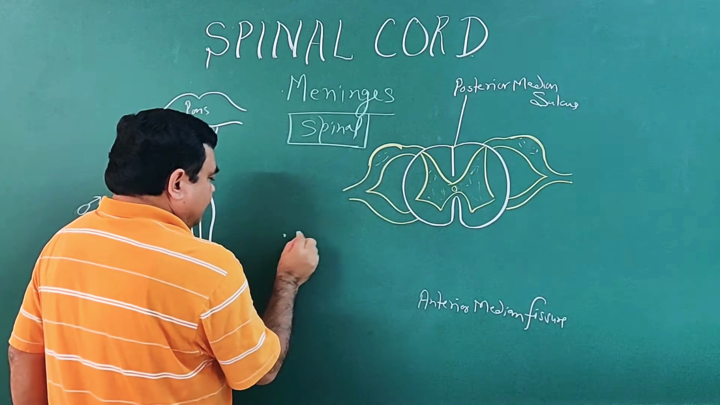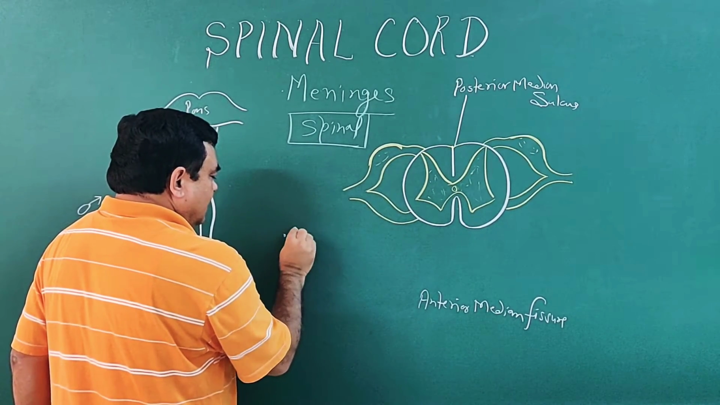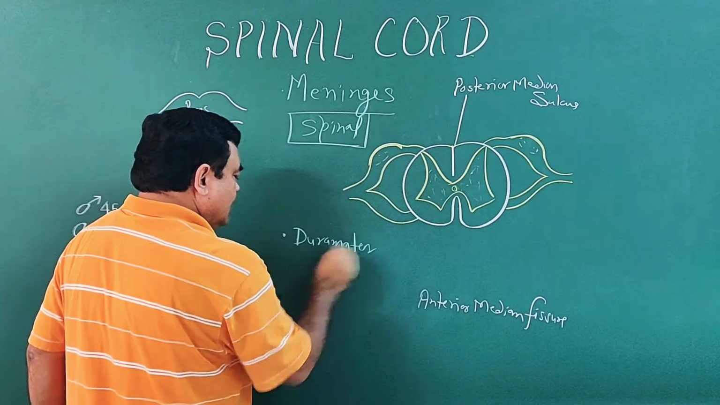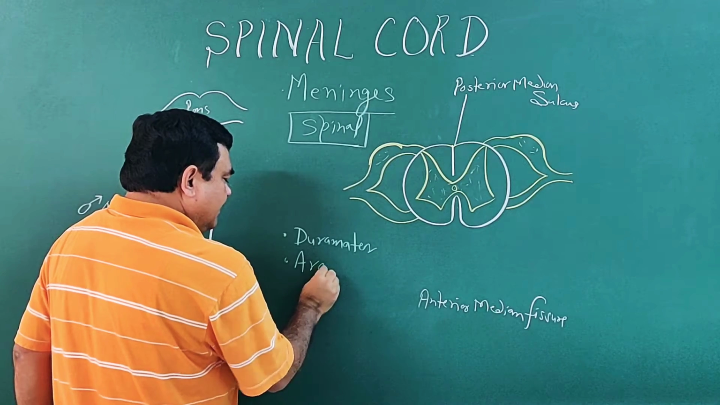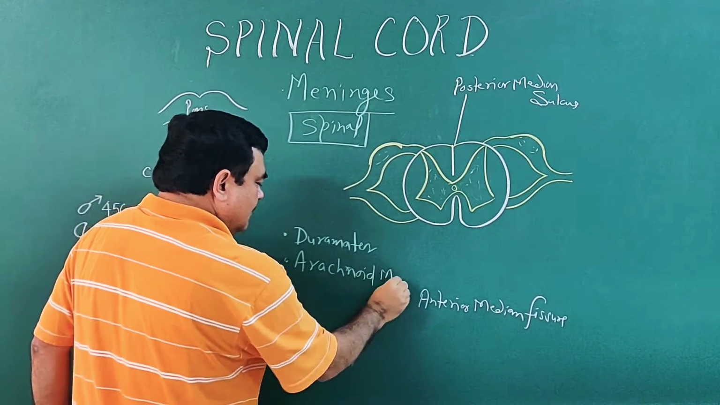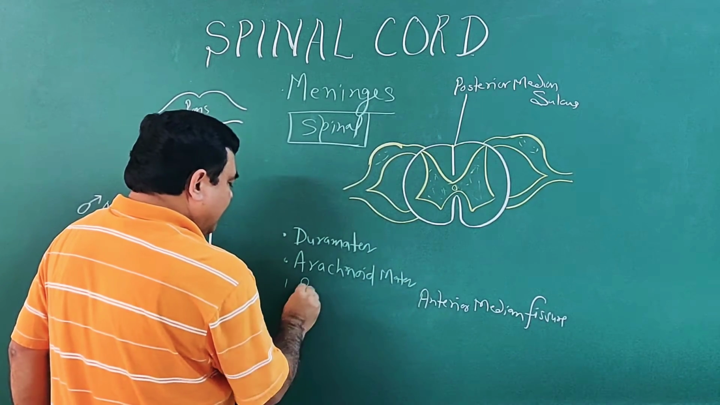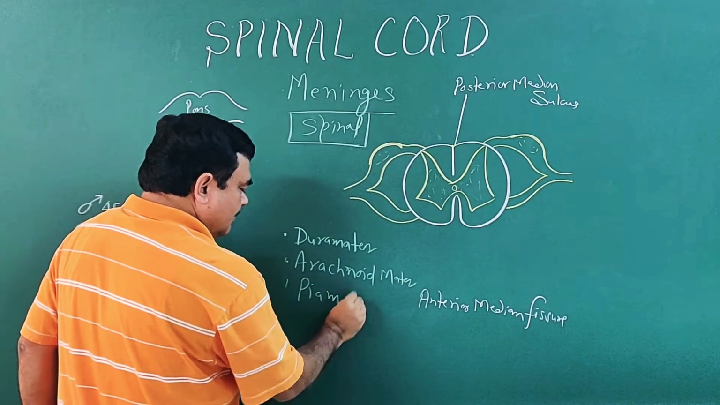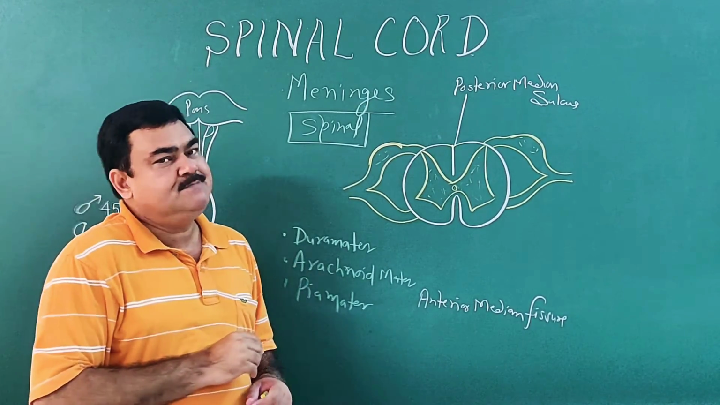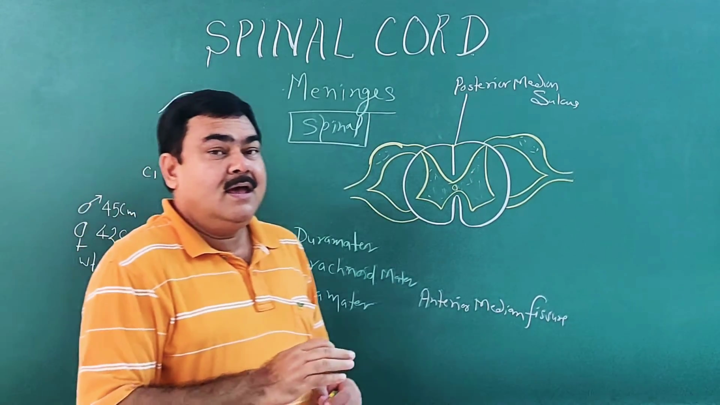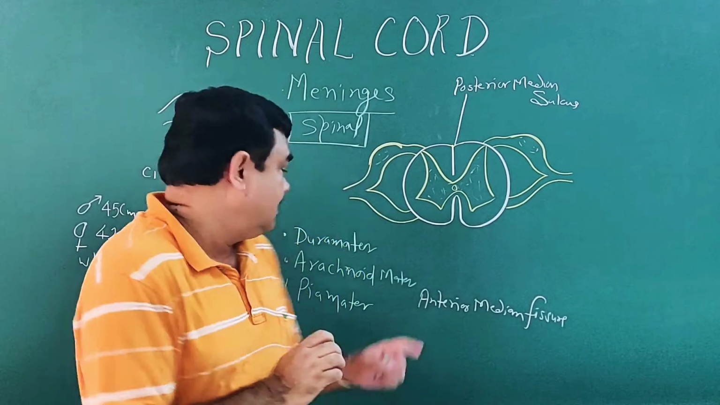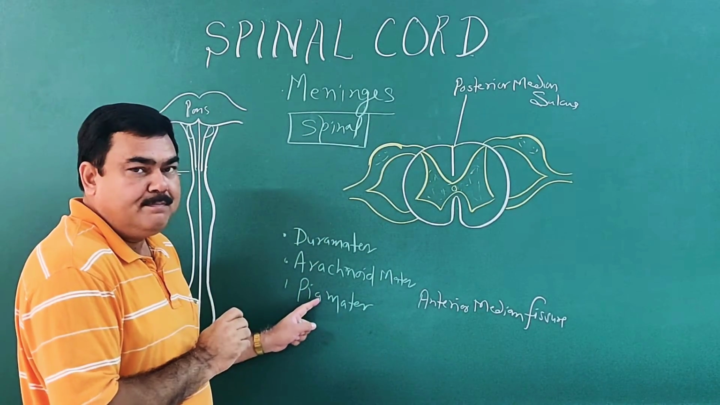There are three layers: dura mater, arachnoid, and pia. So these are the three coverings of the spinal cord. And as you know, the brain is covered by three layers: dura mater, arachnoid, and pia mater.